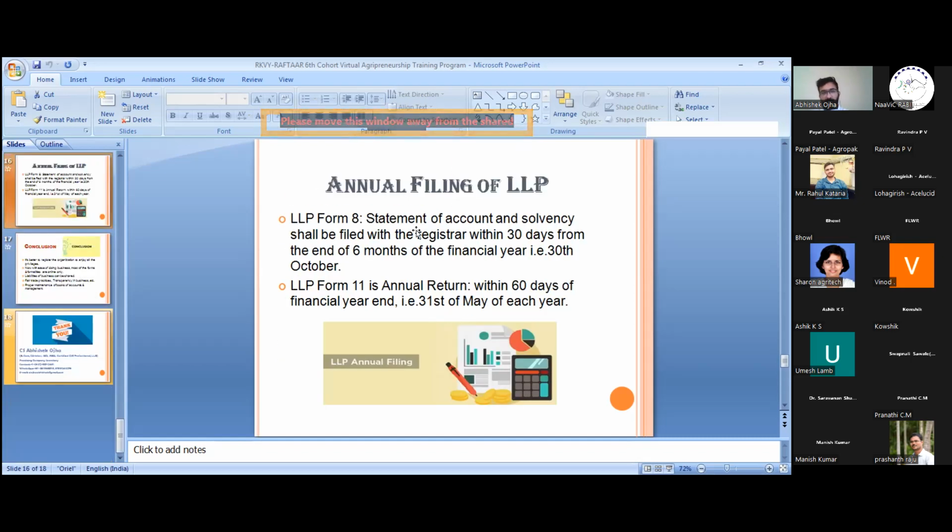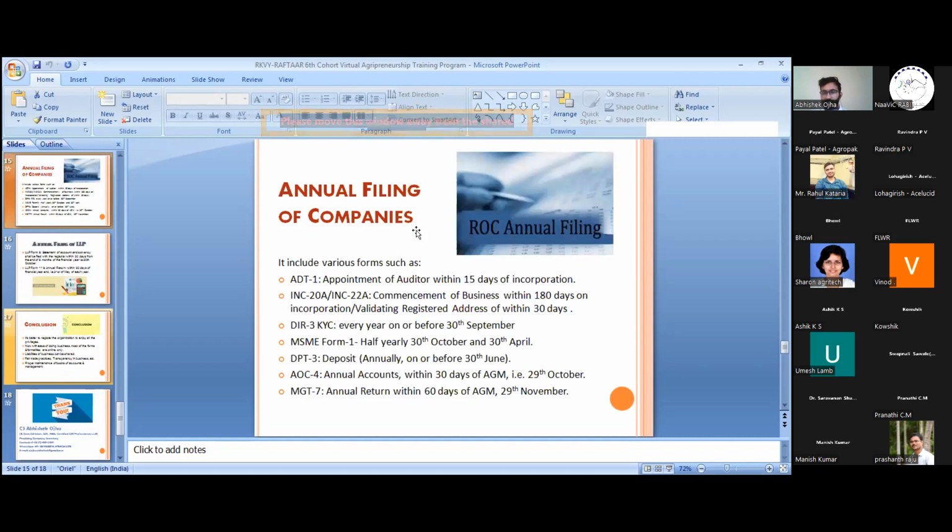And this annual filing of the companies also includes various other things for the companies, such as making notices, drafting the minutes of the company, drafting other agendas of the company, guiding directors and other people. In that case, there are various other things happening.